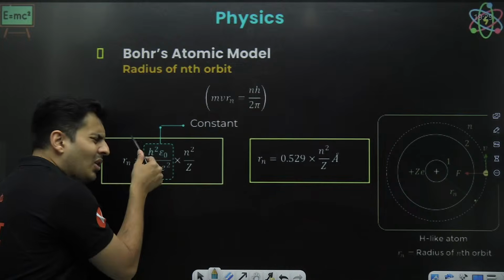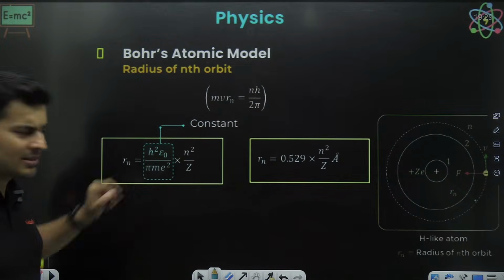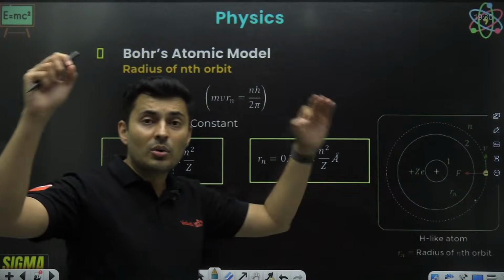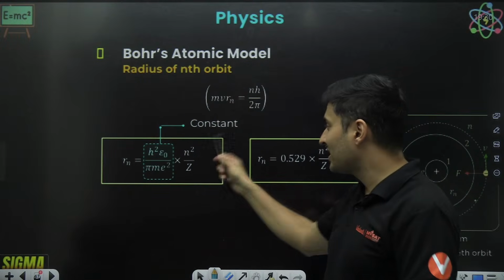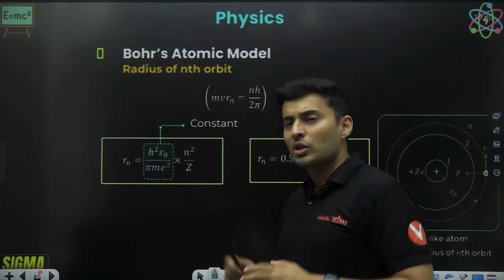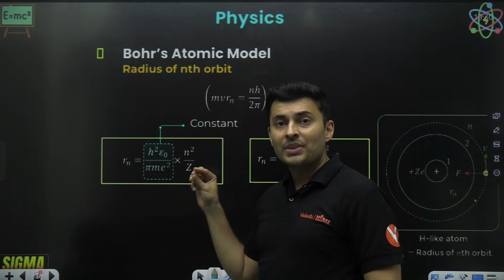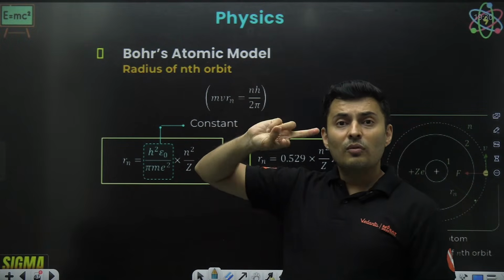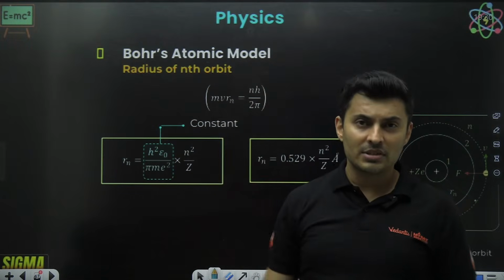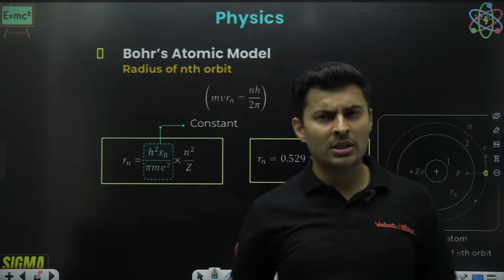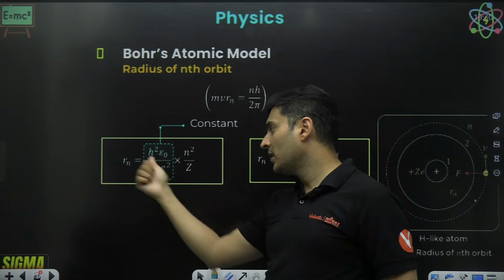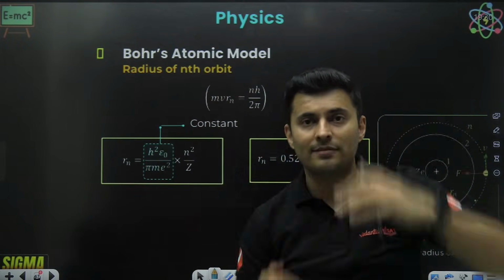Radius is some constant times n square by z. Don't worry about what this number is. Very, very important to remember: it is proportional to the square of n and inversely proportional to z. So if I go from K to L, n will go from 1 to 2, square of 2 is 4, so radius will become 4 times. If I go from hydrogen to helium, z will change from 1 to 2 in the denominator, so the radius will become half.